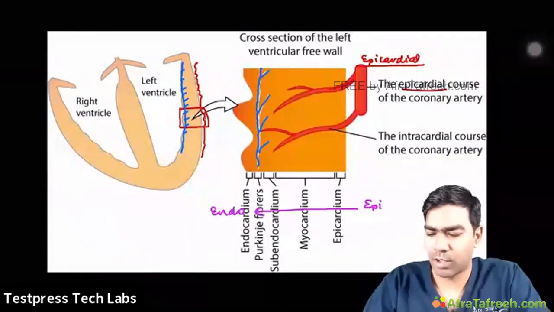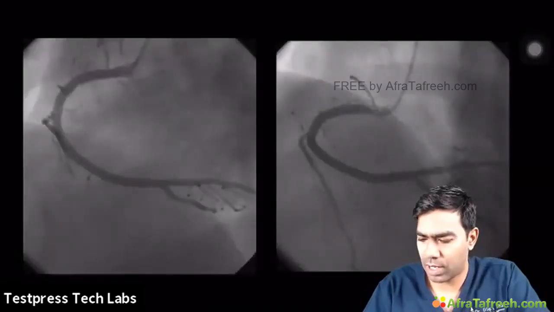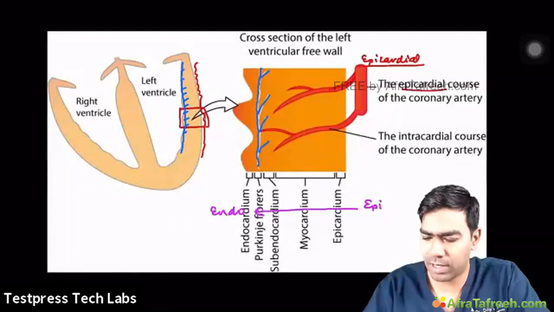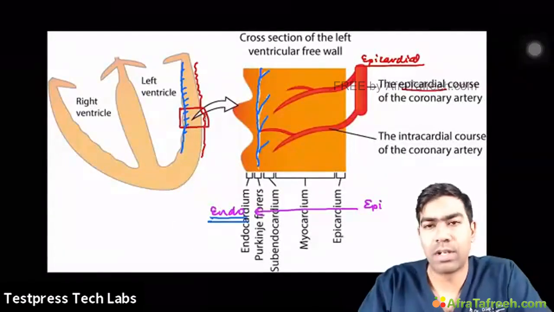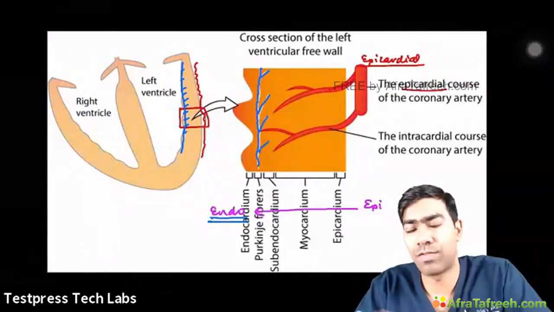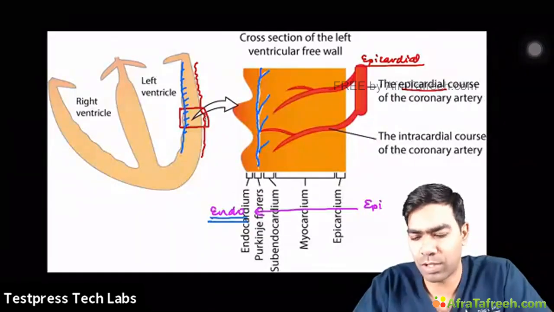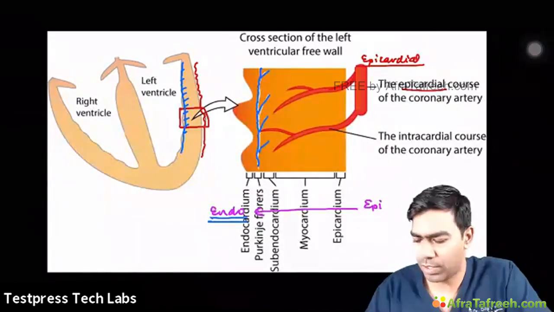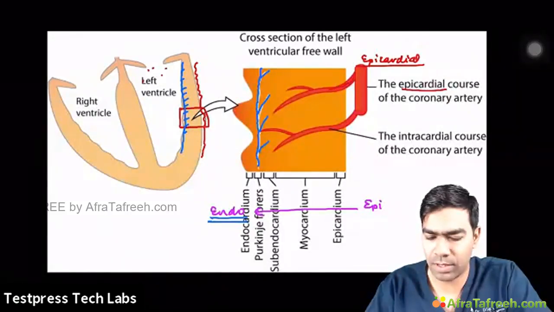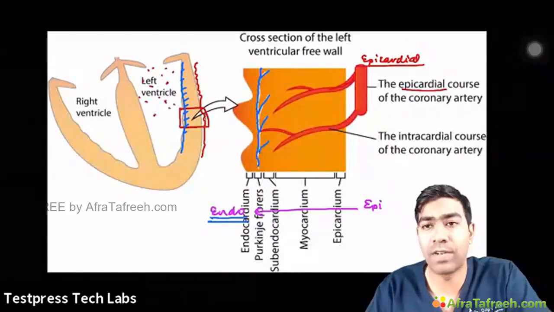So you might be thinking that the endocardium is the deepest portion, so most farther away from the blood supply from the epicardium, so that must be the most ischemic. No, not really, because we know that the heart is filled with blood. So it's a chamber that is filled with blood.